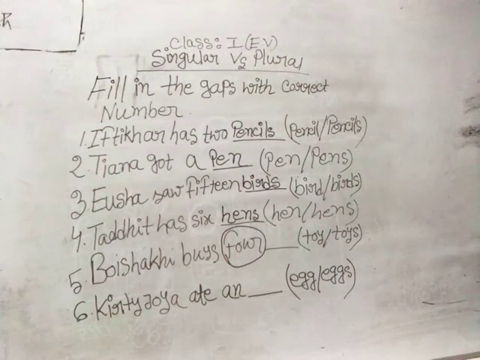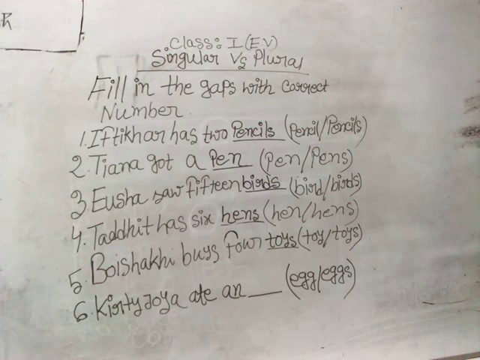So it will become 4 toys, not toy. So we are going to put here toys. Please write it down right now. So we are done with number 5. Here Boishakhi buys 4 what? Boishakhi buys 4 toys, not toy.